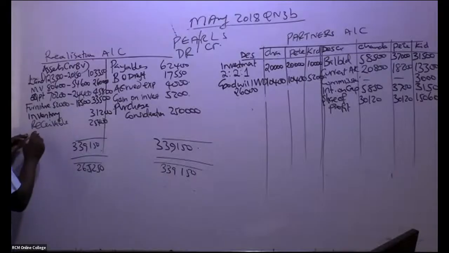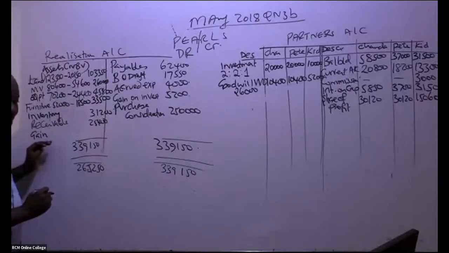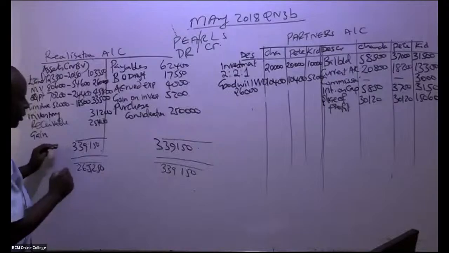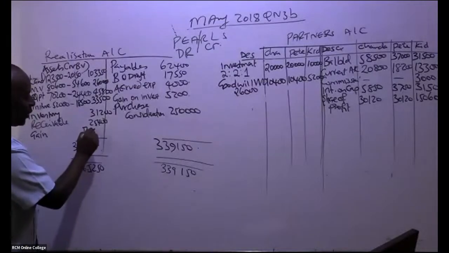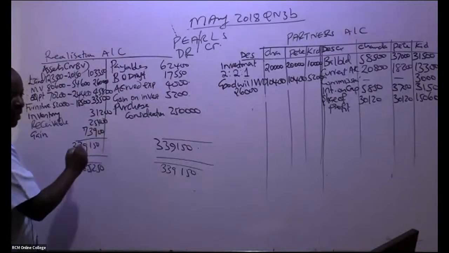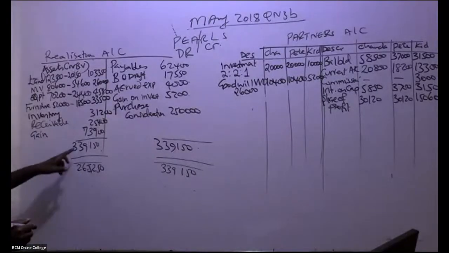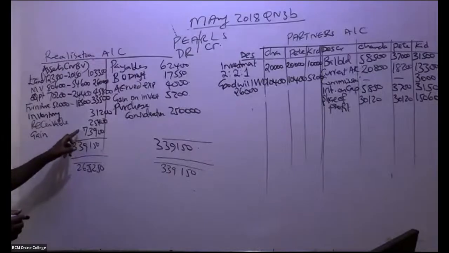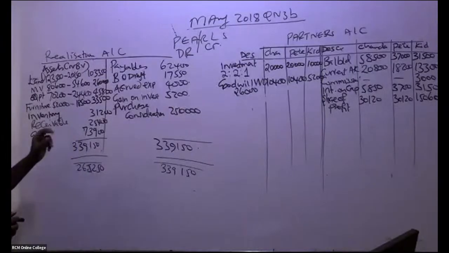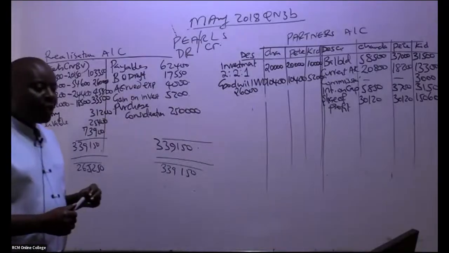And if it comes here, it is a gain. So it is a gain on realization, which I'm being told by somebody is 73,900. If you take this minus this, it comes there. So it's a gain on realization, which comes here. Is that okay, ladies and gentlemen?